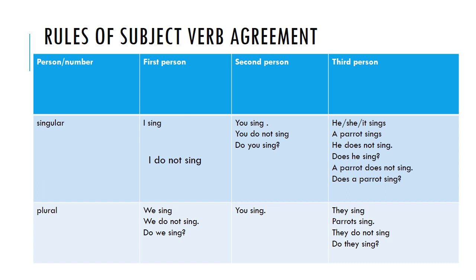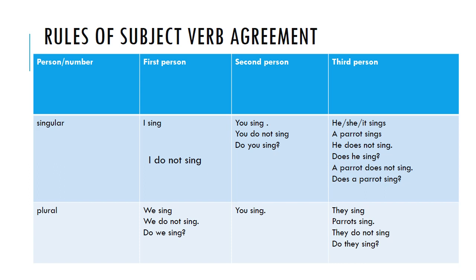And in plural, they. Third person plural is they. They sing. They do not sing. Do they sing? And if we talk about more animals or birds, parrots sing. Parrots do not sing. Do parrots sing? Right? So, the simple thing you have to be very careful about with first person and second person is that we always use plural form.